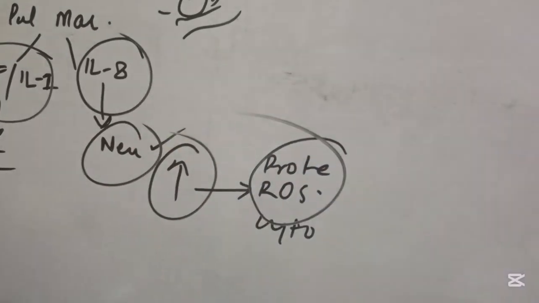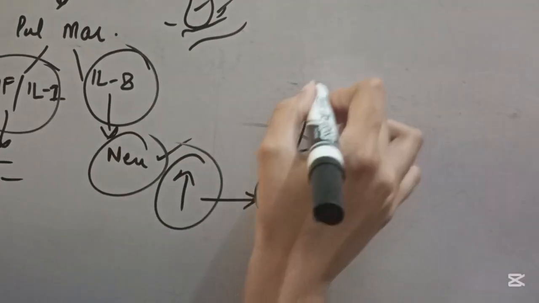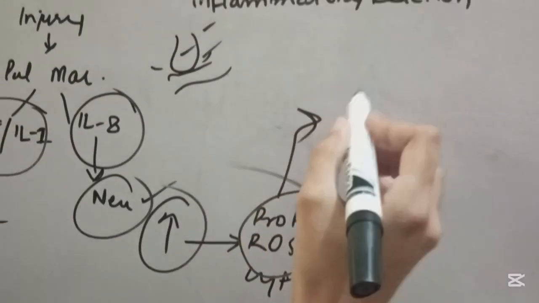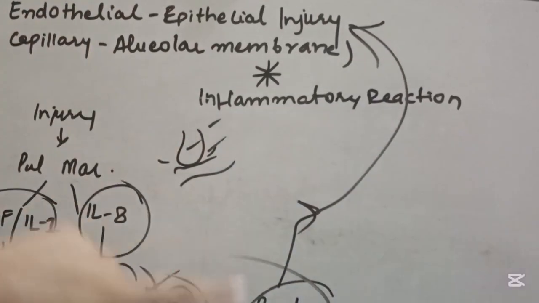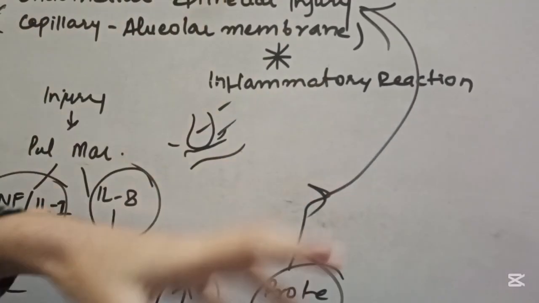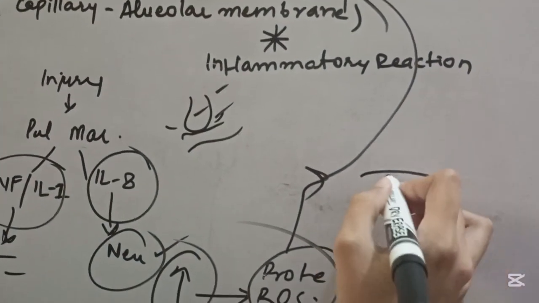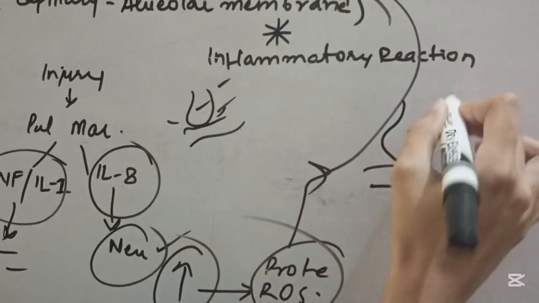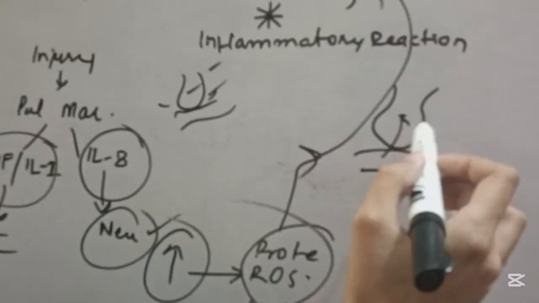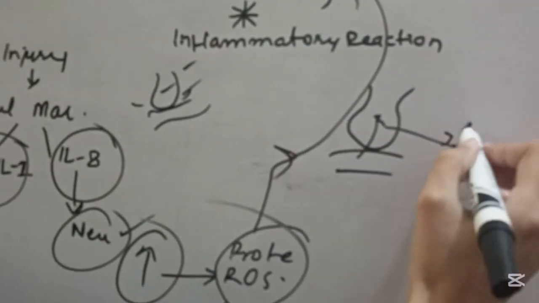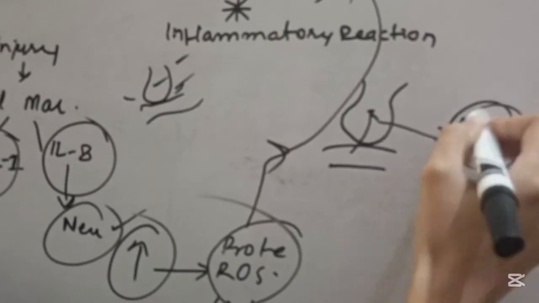And these proteases and reactive oxygen species are going to cause damage to this lining. And when they cause damage to this barrier, there will be fluid exudation. Okay, and this fluid that is going to come here will be rich in proteins, and as a result there will be hyaline membrane formation here.